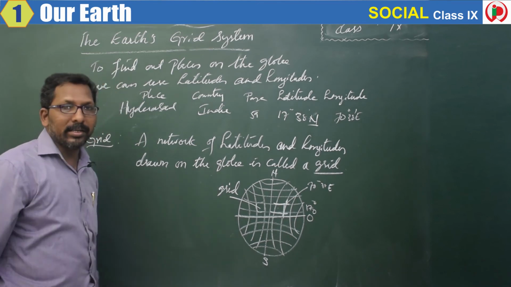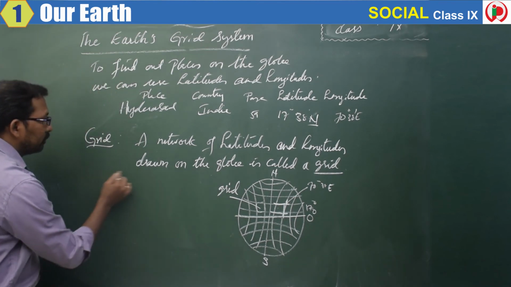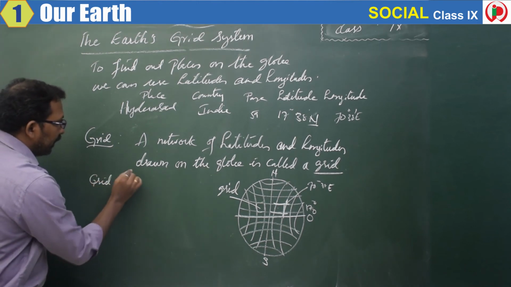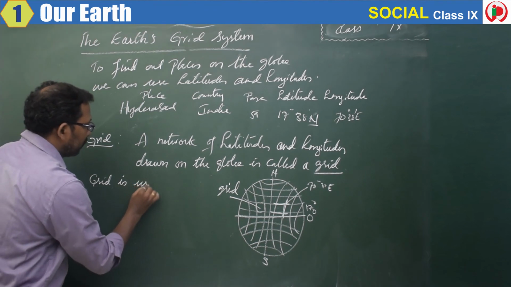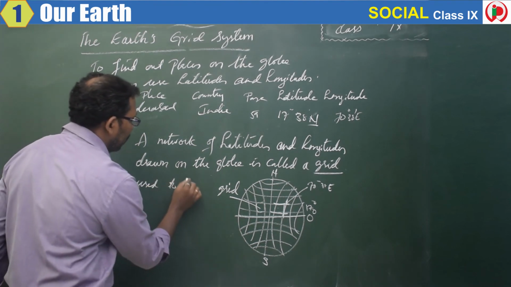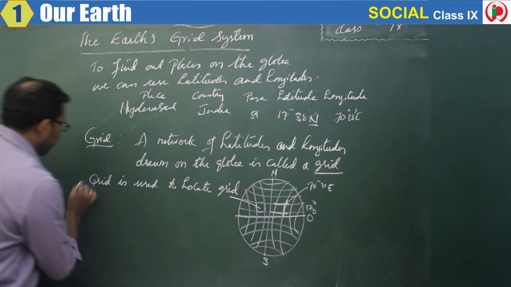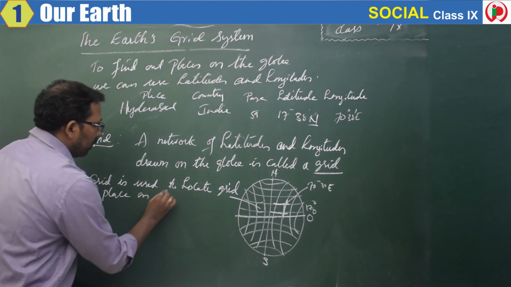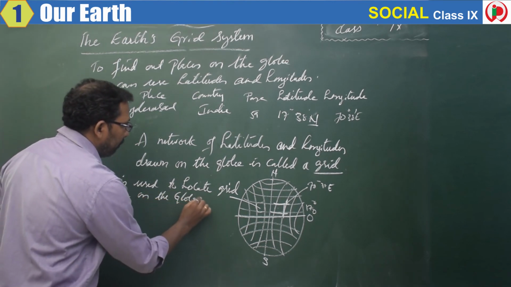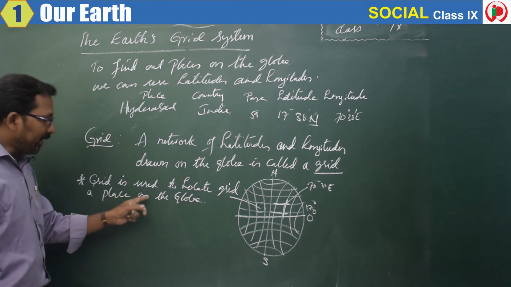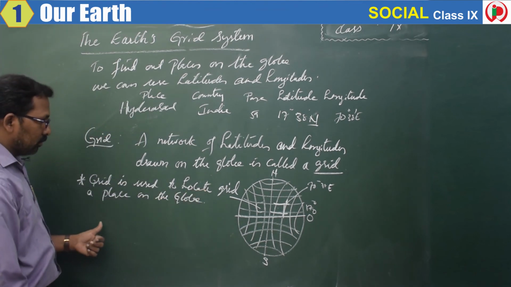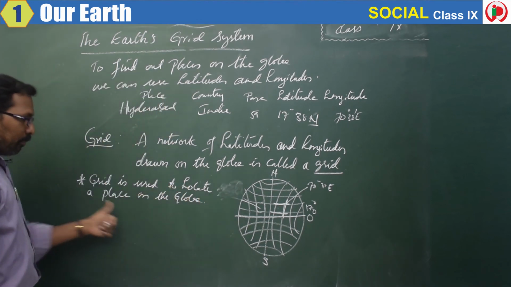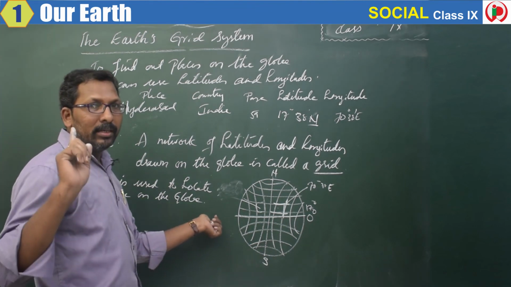So, in what way is this grid useful? First, a grid is used to locate a place on the globe. That's the first use of the grid.